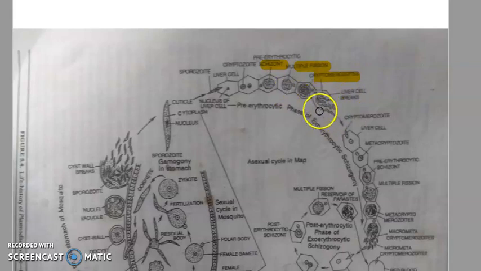Now these liver cells rupture open, and the cyzone's wall also breaks open, and these cryptomerozoites are released into the sinuses of the liver cells. Okay, now what happens? These released cryptomerozoites re-enter the liver cell. At this stage, they are known as metacryptozoites. Here it was cryptozoite, now it is called metacryptozoite, because this is a later stage.